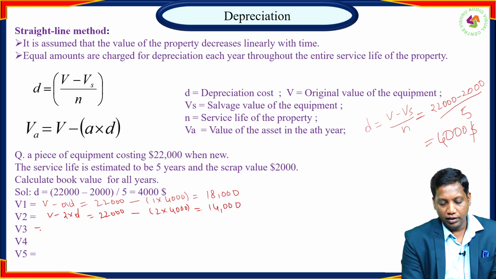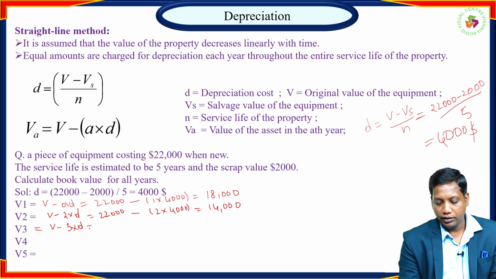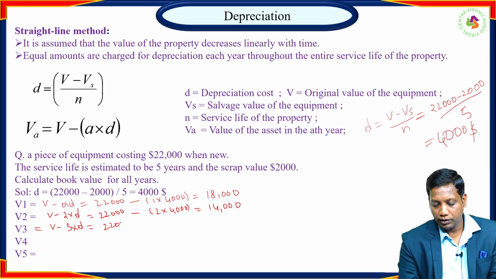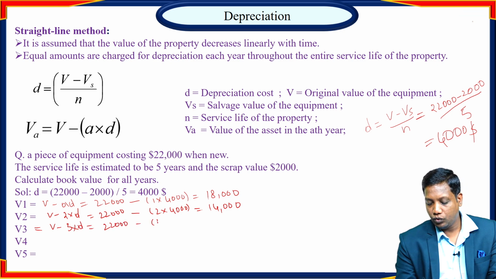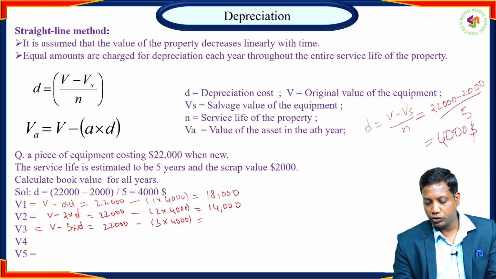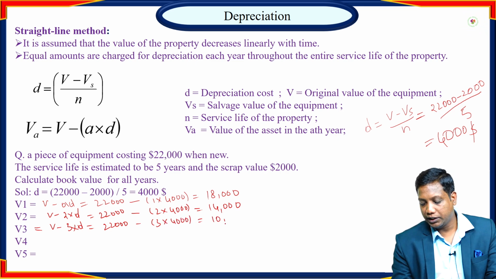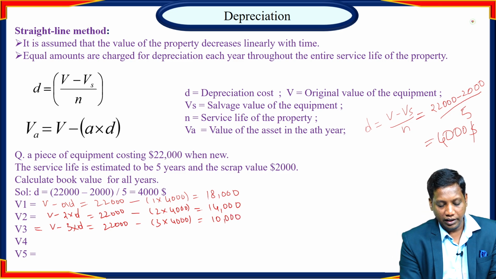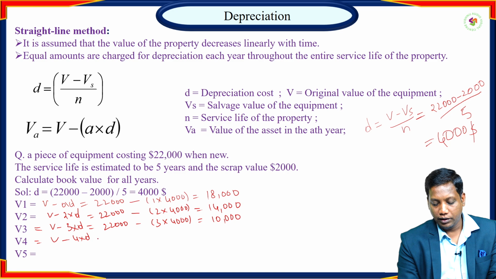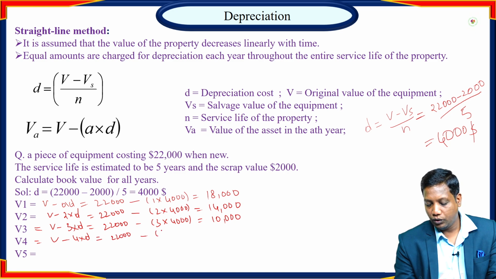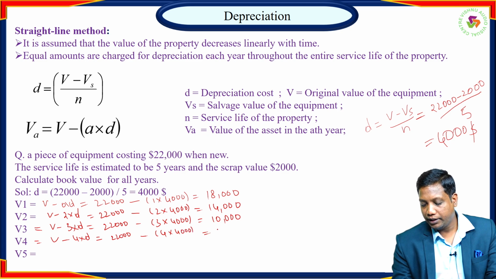Similarly, for V3, V minus 3 into D, that is 22,000 minus 3 into 4,000, that is 12,000. 22,000 minus 12,000 is 10,000. Similarly, V4, V minus 4 into D, that is 22,000 minus 4 into 4,000, so we get 6,000.